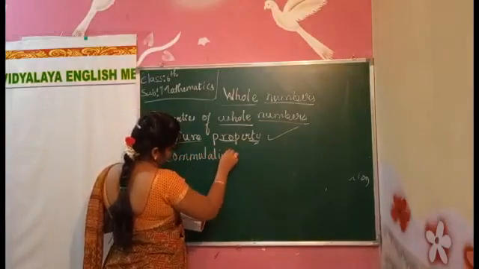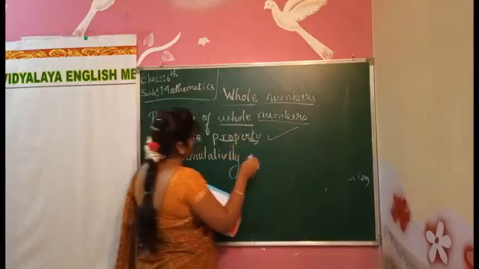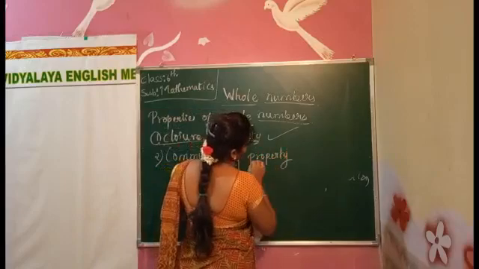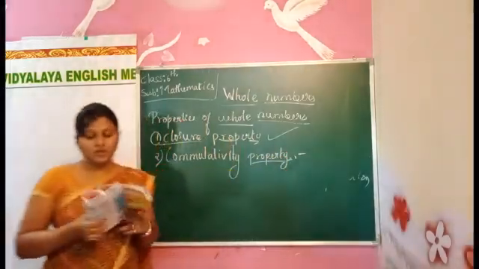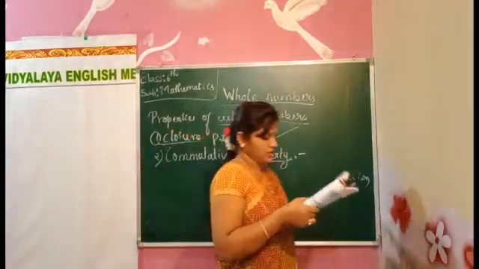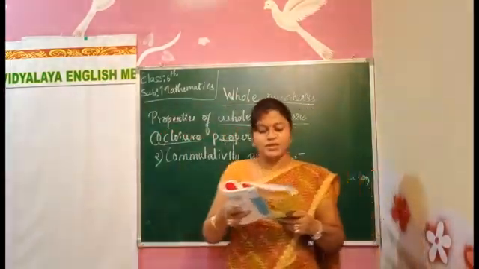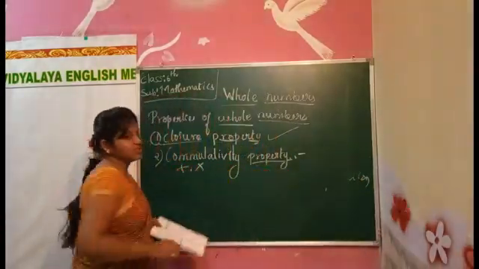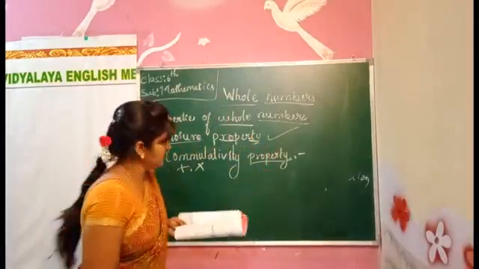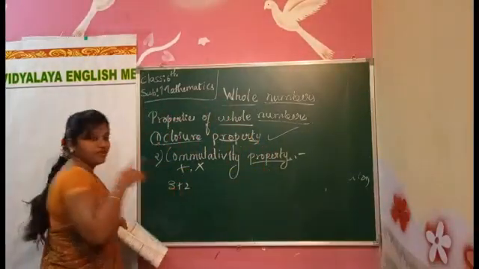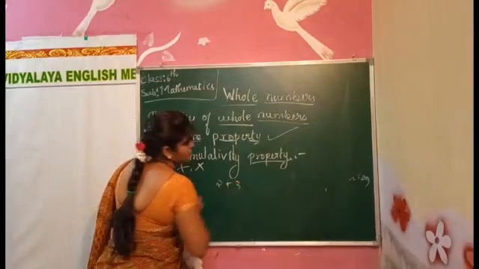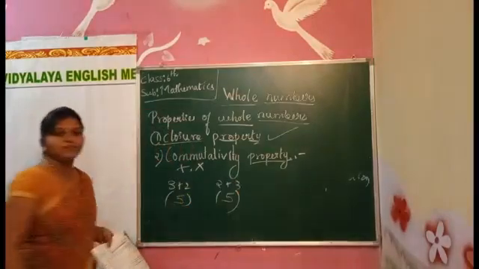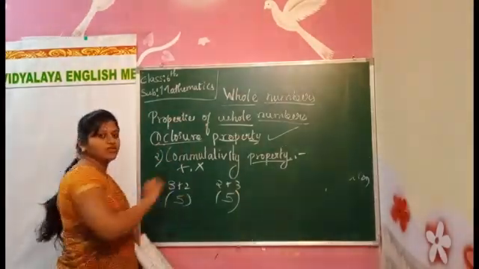Okay. Now the next property is the commutative property. In this property, we apply it only for addition and multiplication. For example, if we have an addition like this, 3 plus 2. When we reverse the numbers, 2 plus 3, what do we get, children? Here also we get 5 only.